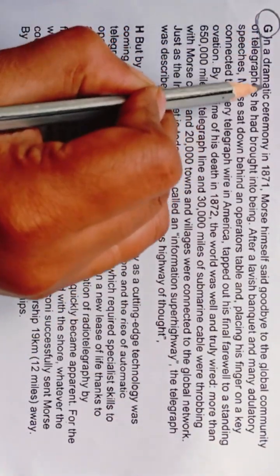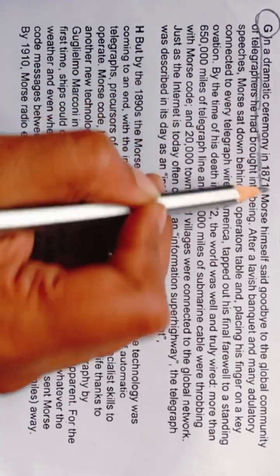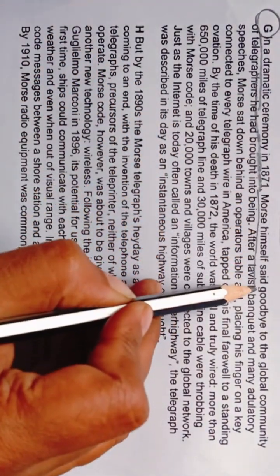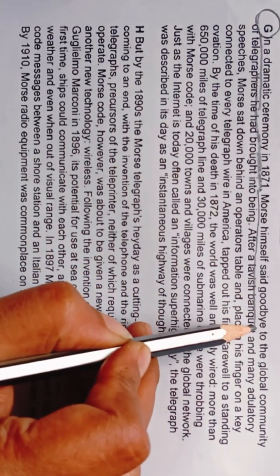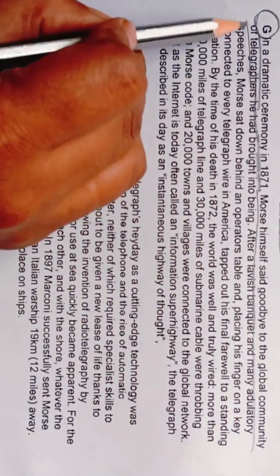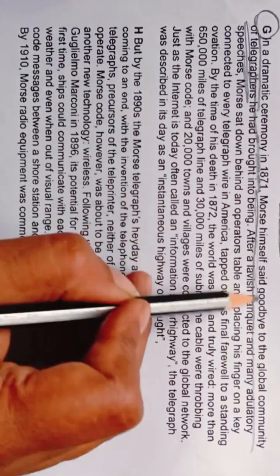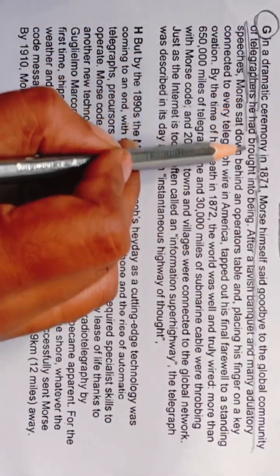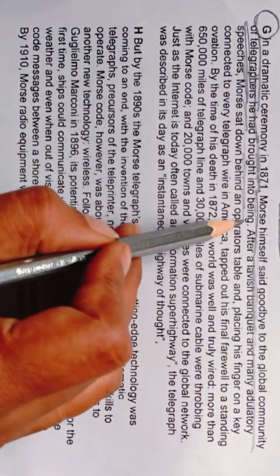G. In a dramatic ceremony in 1871, Morse himself said goodbye to the global community of telegraphers he had brought into being.